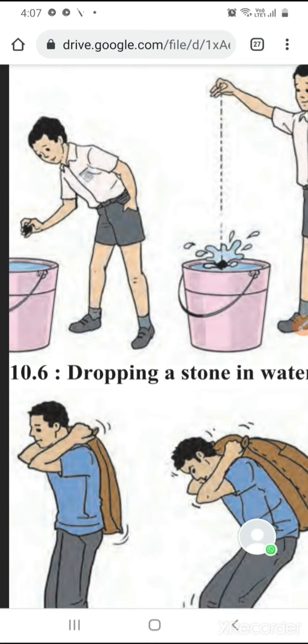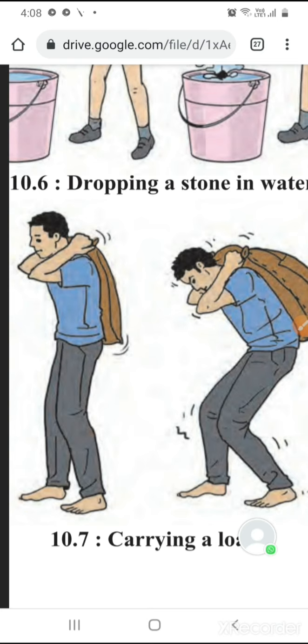Now in the second picture they have shown one man carrying a load in a sack. Actually he must be some worker and he is carrying a sack on his back. In the second case he is shown fully bent with the sack on his back. In the first case the sack is empty, it is not full.